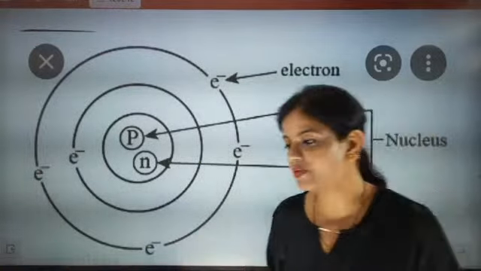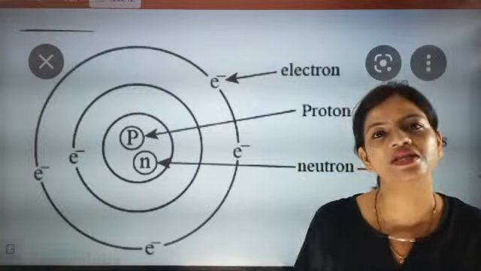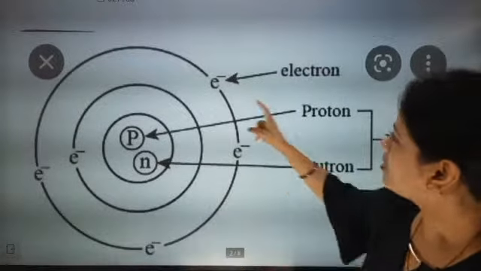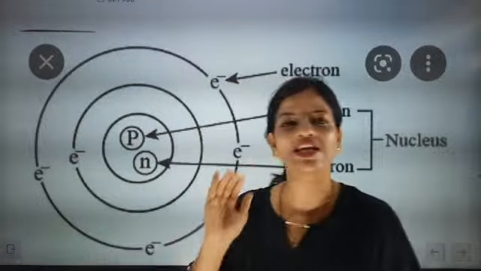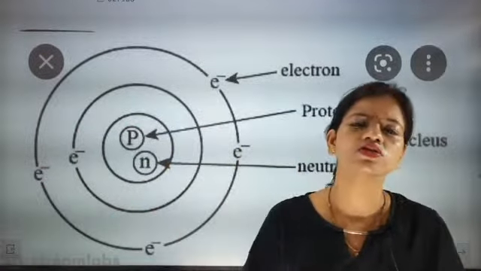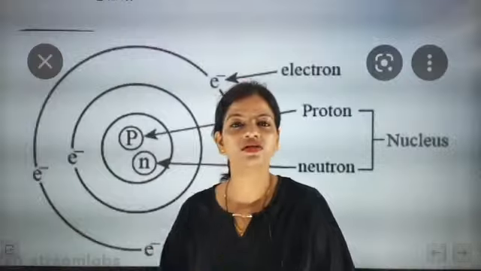Very good Sharmila, the electrons are present in the extranuclear part. Except the nucleus, the region near the nucleus is called extranuclear part, and electrons were present there only.